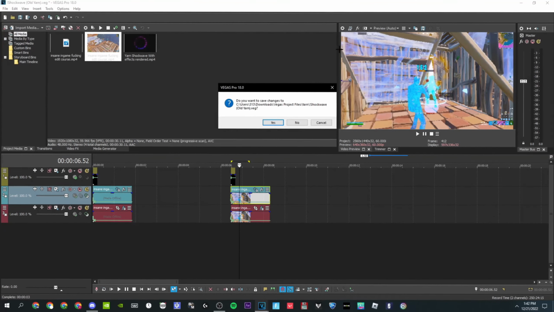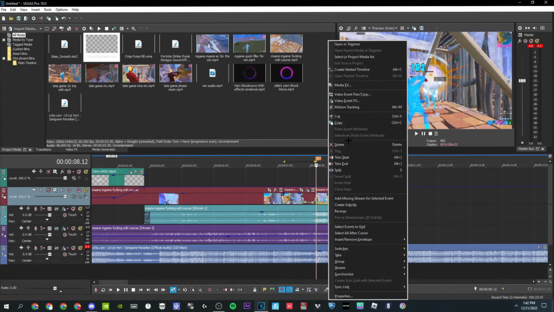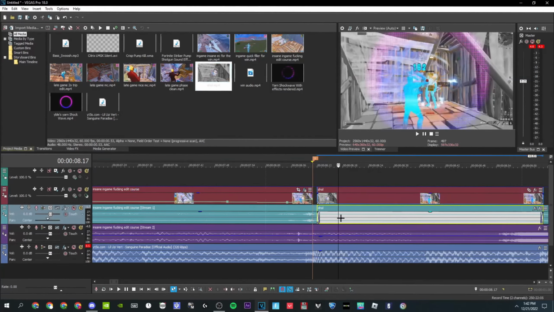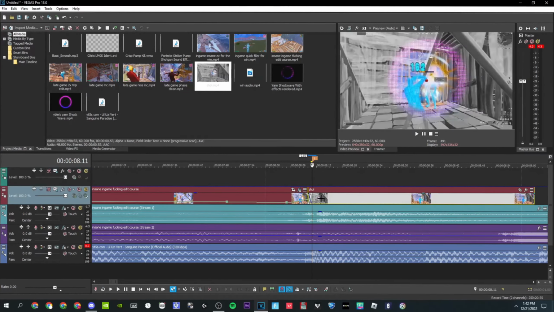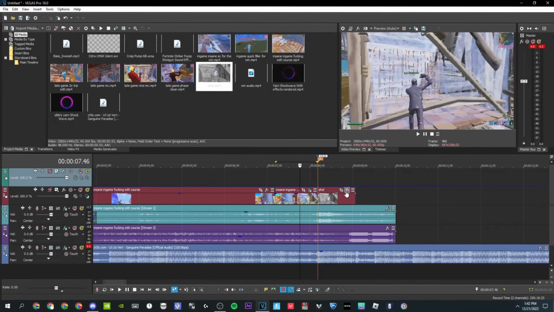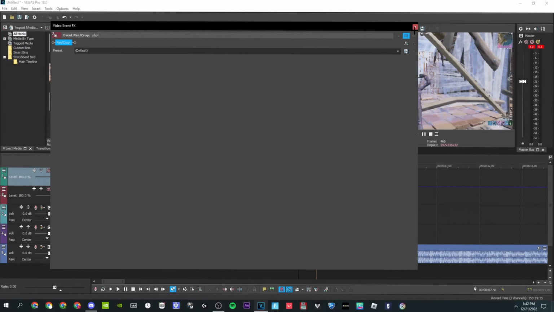Alright, once you render it out, you want to click out of it. You can save if you want, I'm not going to though. And now you want to delete this part, and then you want to add the part you just rendered out. Alright, you want to drag this over here, and then delete the audio from that. And it should look like this now. Now you want to add the yarn impact I provided, and it should look like this.